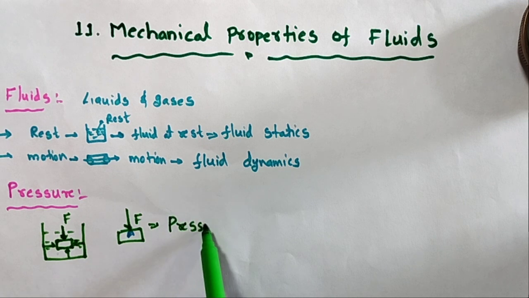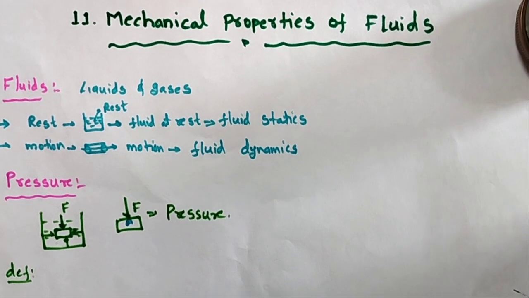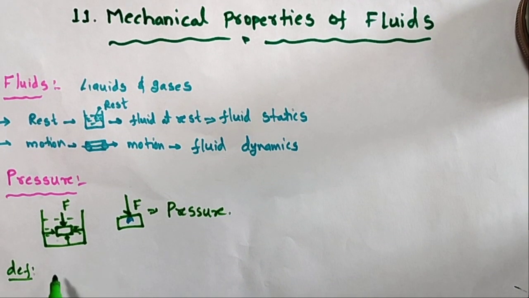So what is the meaning of pressure? I will write the definition of pressure.